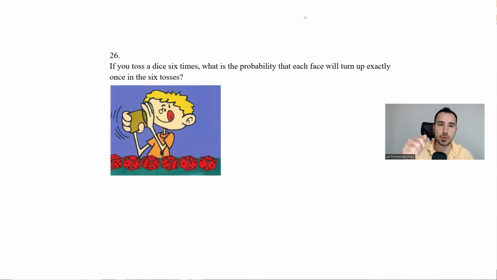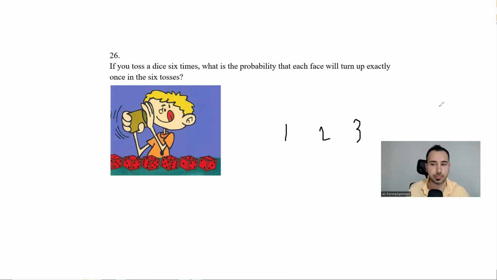We're going to toss a die six times, and we want each time to get one of the numbers, so we're going to get 1, 2, 3, 4, 5, and 6, each one once, right? So if I get two 5s, that's not what we're looking for. If I get three 5s, that's not what we're looking for.